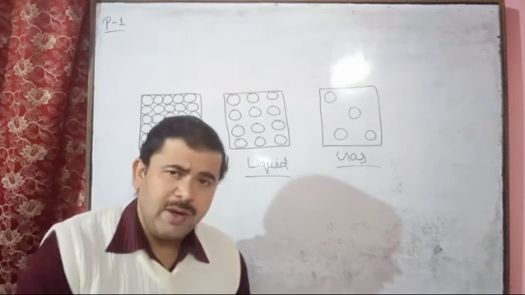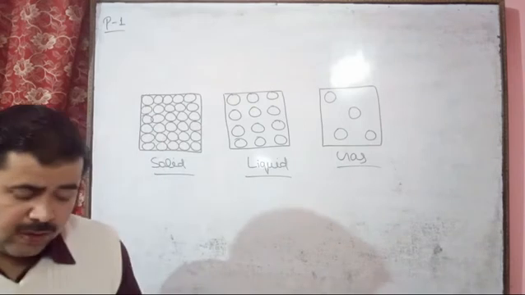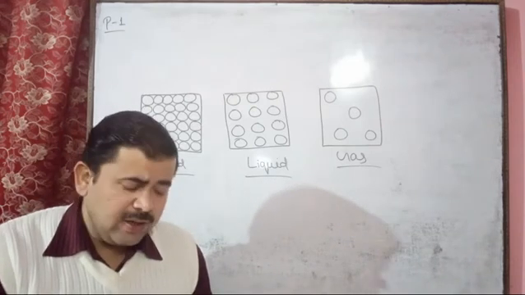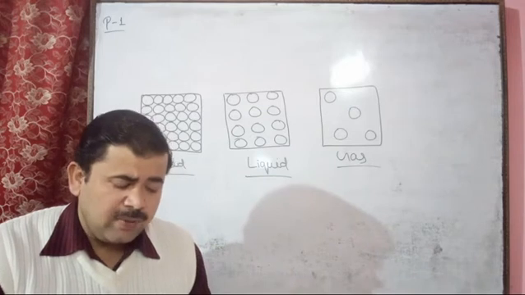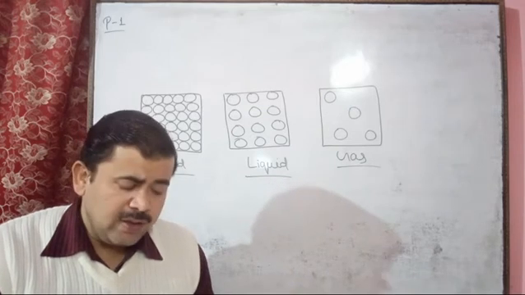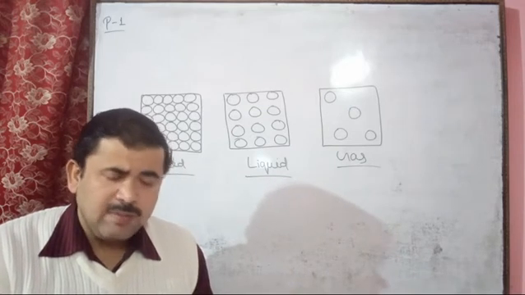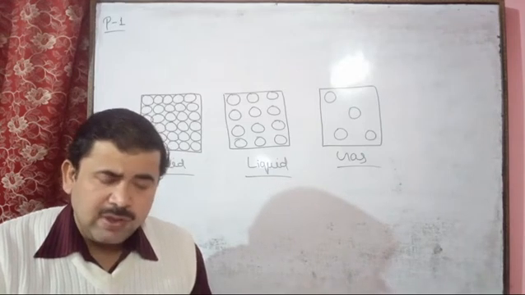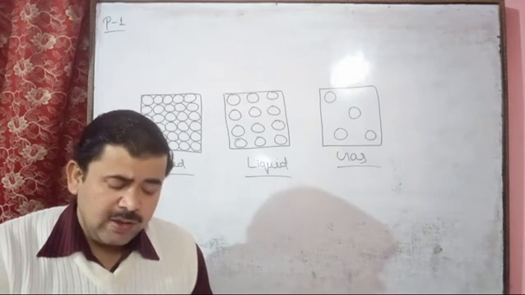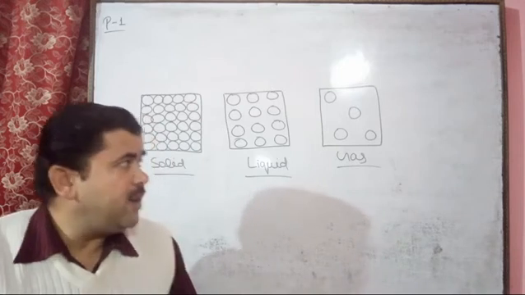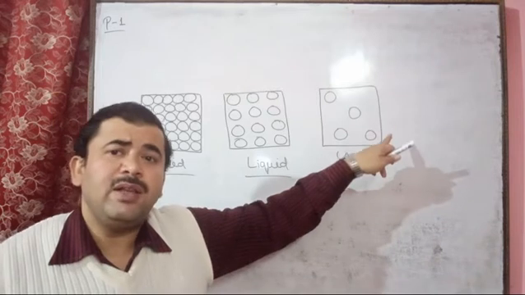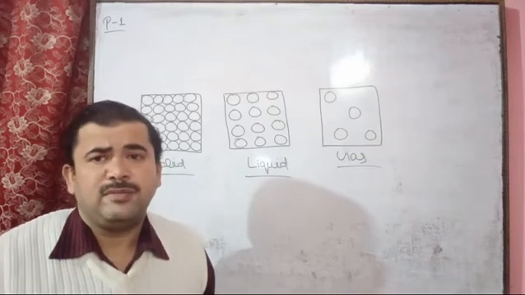So according to the kinetic theory, molecules in a gas are far apart, and the forces of attraction between the gas molecules are very weak. Molecules are in continuous motion in the entire available space, and their movement is restricted only by the walls of the container.